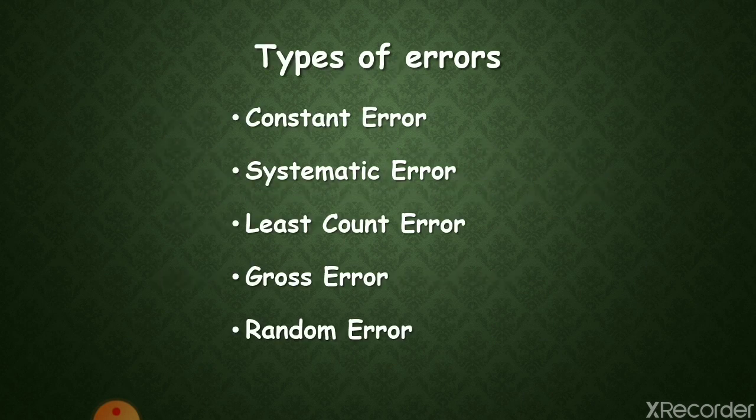Errors creep into our measurement and affect its accuracy. They can be broadly classified into the following categories: constant error, systematic error, least count error, gross error and random error.